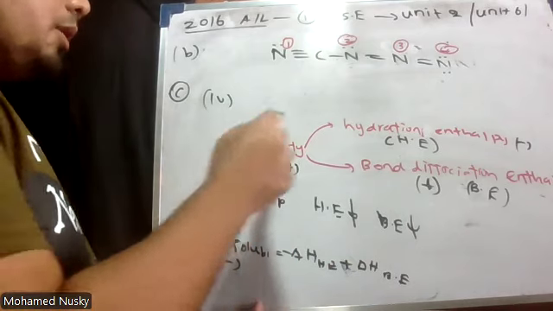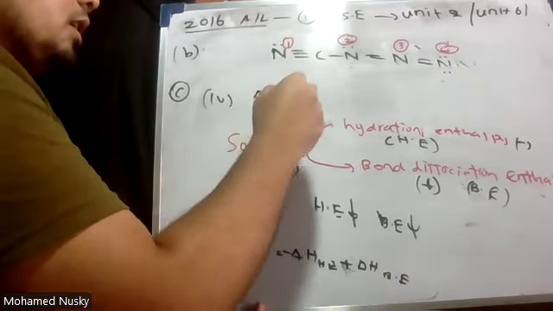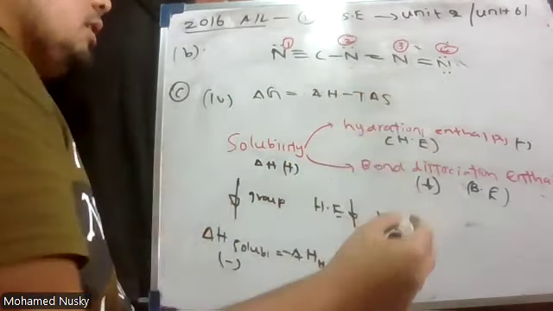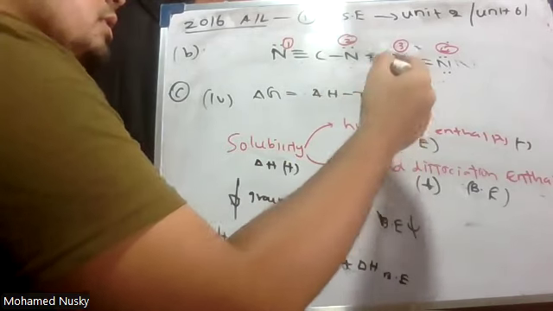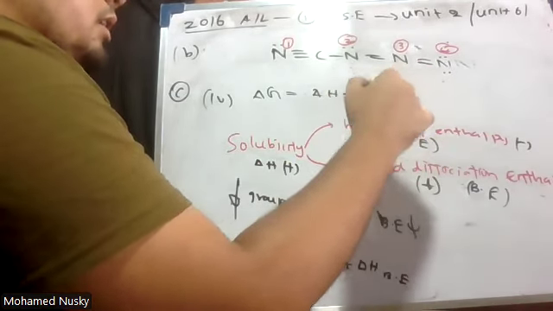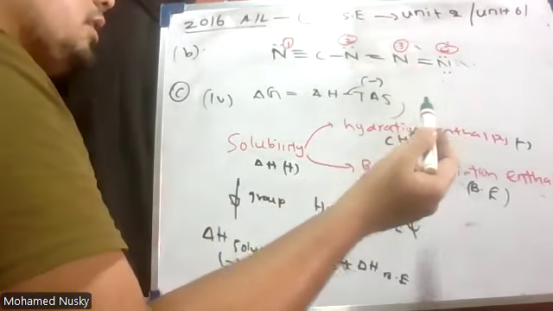Now the solubility depends on delta G. Delta G is equal to delta H minus T delta S. Here, delta S is a positive value. Delta S is positive, so minus T delta S is negative.